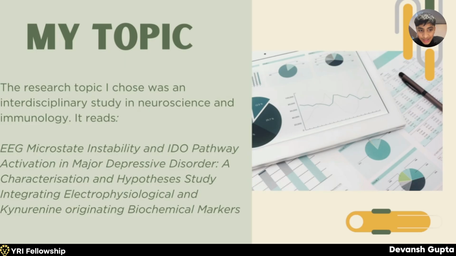It combines neuroscience, immunology, and then I will also explain pharmacological tie-ins with established drugs in the US like immunofolate, which play around with the immune system as well, and how relevant they are to my research topic. The purpose of this work is to examine whether independent biological systems, namely large-scale brain network dynamics and immune metabolic regulation, converge onto the same instability signature in major depressive disorder. Everything in this presentation is built around coherence, consistency, and convergence, and they're not isolated findings.